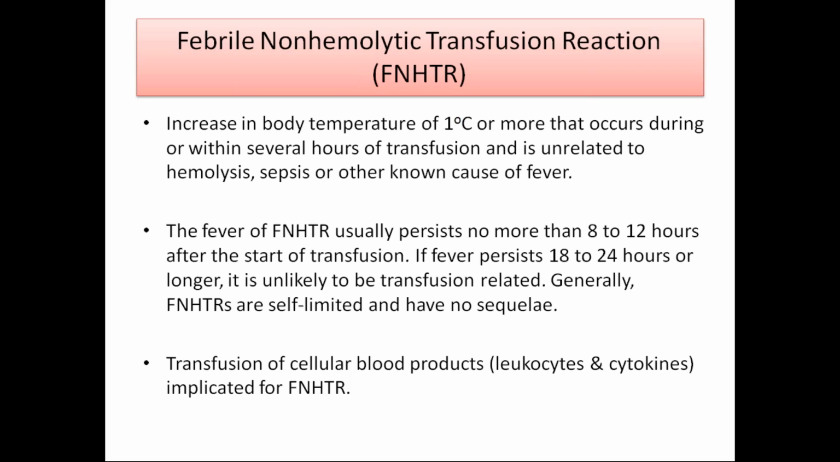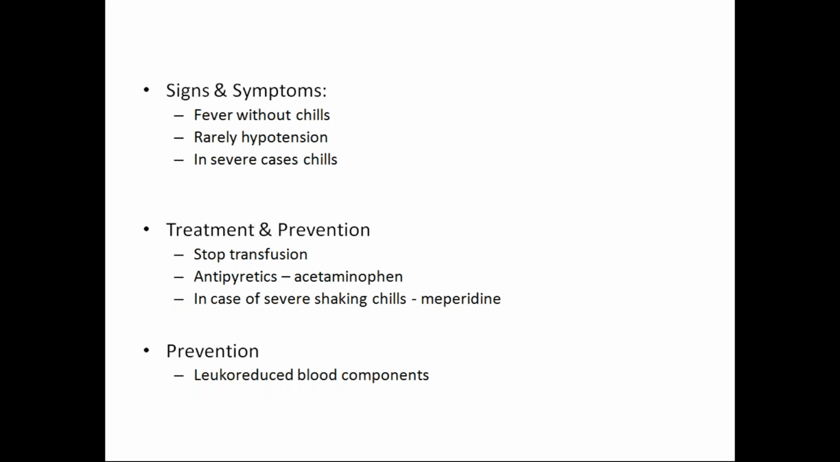Transfusion of cellular blood components is implicated in febrile non-hemolytic transfusion reaction, through leukocytes and cytokines. Signs and symptoms include fever without chills and rarely hypertension. In severe cases, chills. Treatment and prevention include stopping the transfusion, antipyretic acetaminophen, and in case of severe shaking chills, meperidine. Prevention includes leukoreduced blood components.